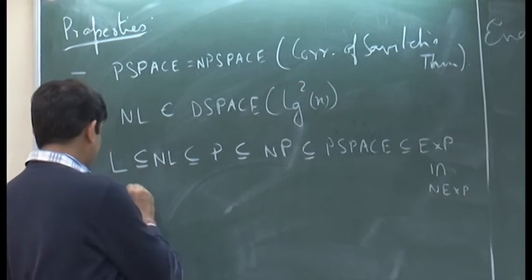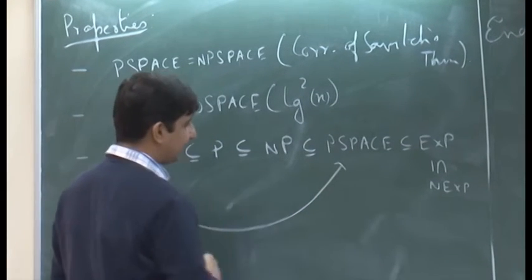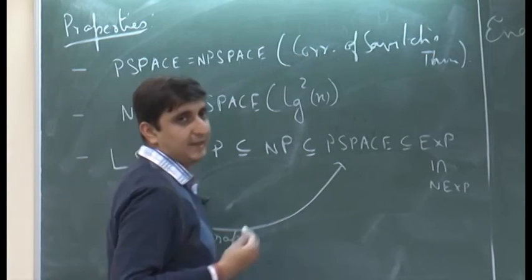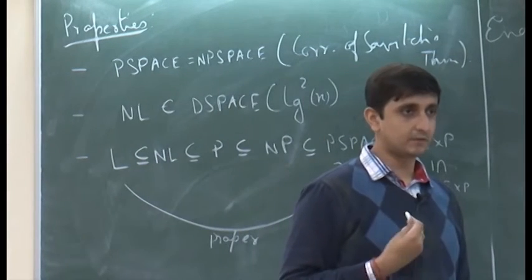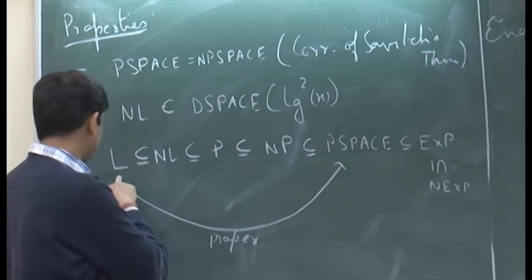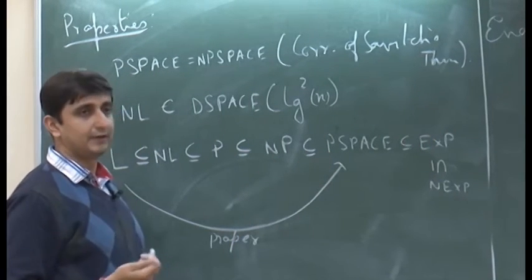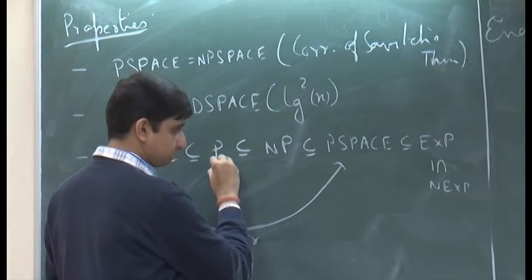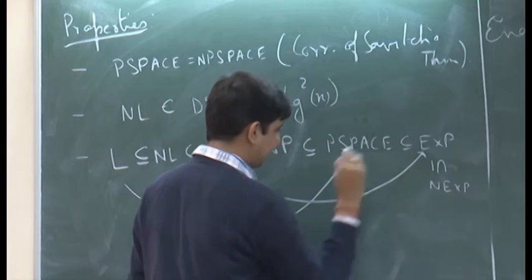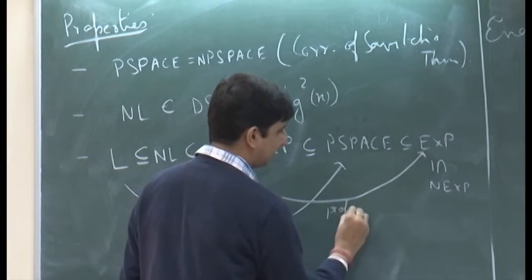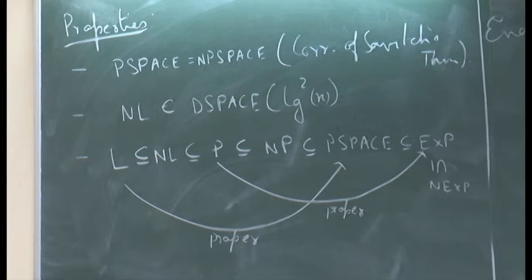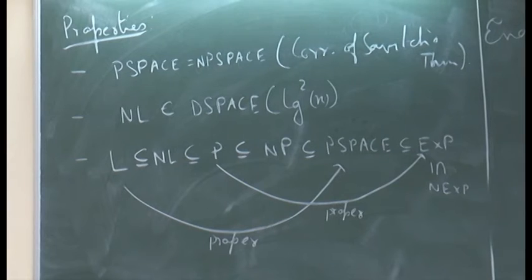For example, we know that L is properly contained in PSPACE. This is a proper containment by the space hierarchy theorem, because this is log n and this is the union over all n to the power k. And by that same argument we know that P is properly contained in EXP. So, this is also a proper containment, and that is all that we know about these classes as of now. If you want to study relations between these classes, this is all that we know.